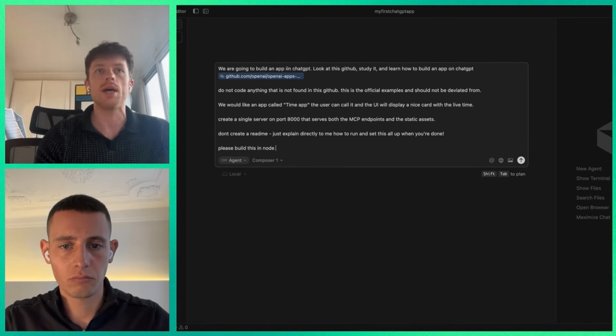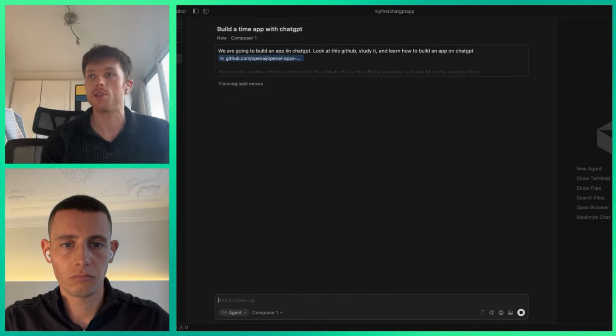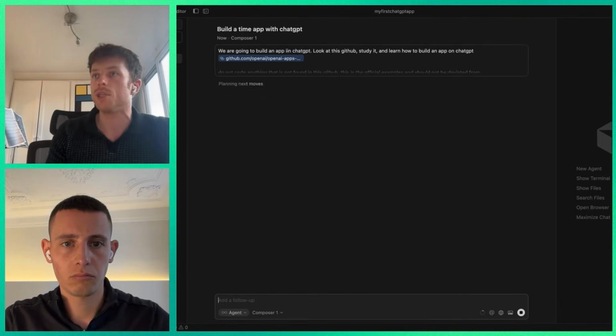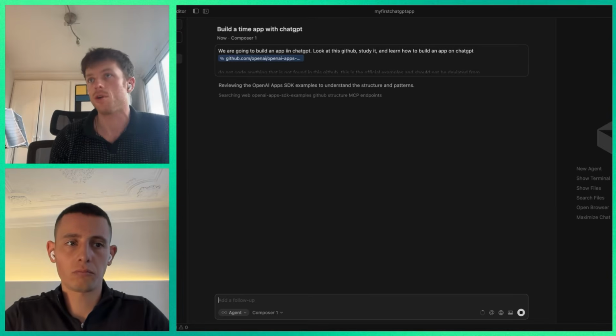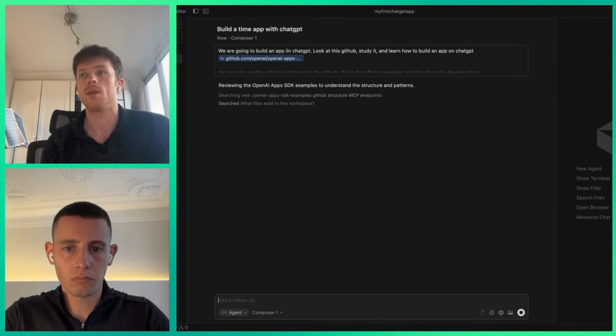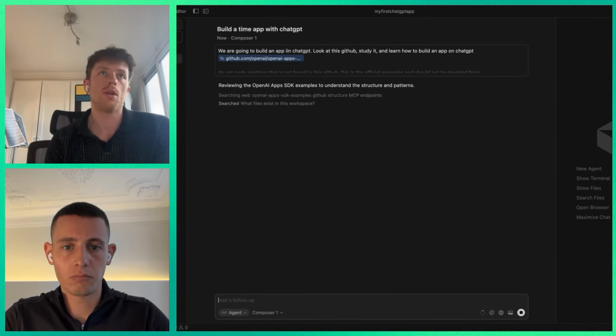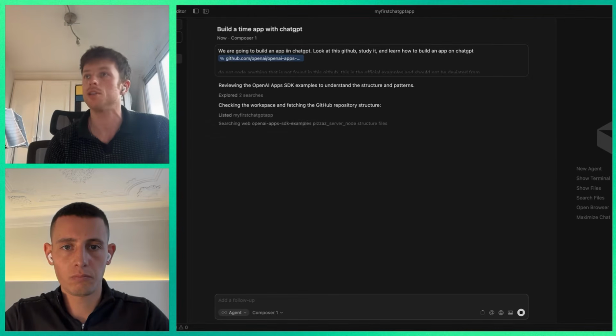I think with this, we can just go ahead and get started. The first thing the agent is going to do is go into the GitHub. It's going to look at the examples. Then it's going to understand from our use case what it is we're going to build. One thing that Composer does, which is very nice, is it'll show a to-do list once it understands what it's going to do, and then it just executes.